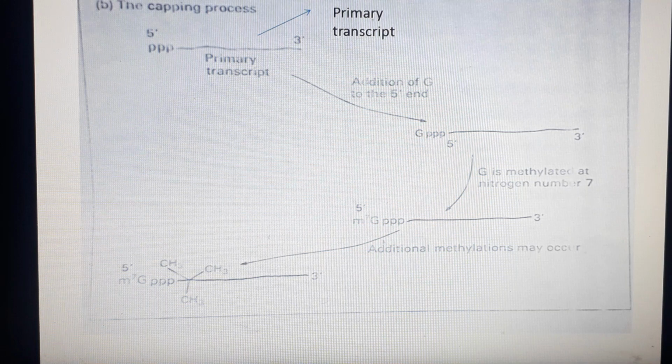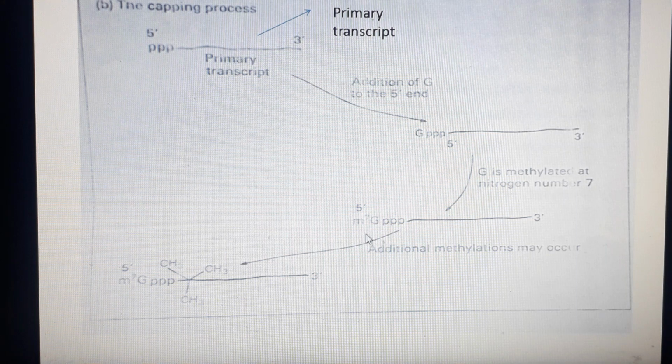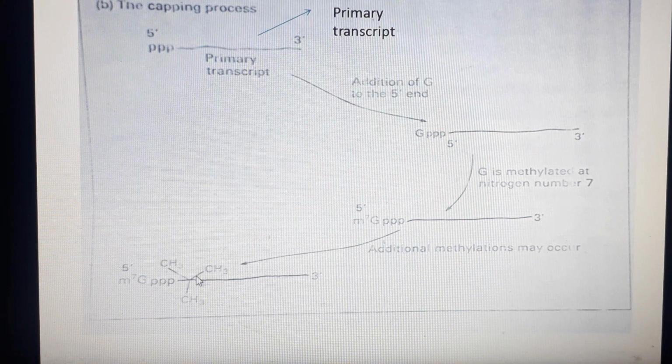Okay. Then what happens after this methylation process? Additional methylation may occur in some cases. You can see that first this methyl group is added and the M7G cap is produced, but in some cases additional methyl groups may also be added.